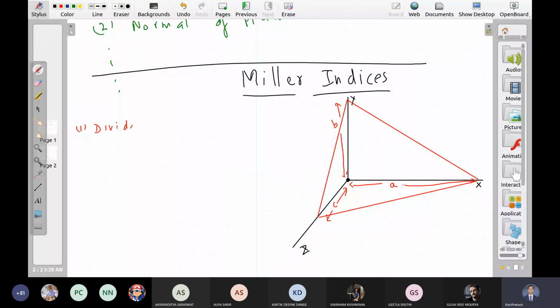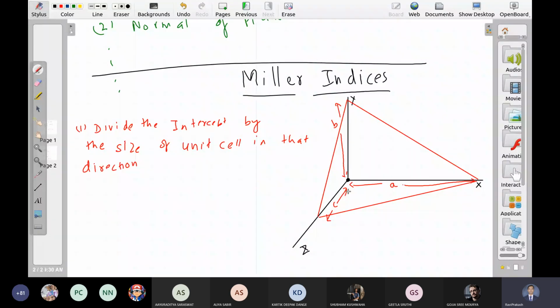Divide the intercept by the size of the unit cell in that direction. What does it mean? It has this meaning.